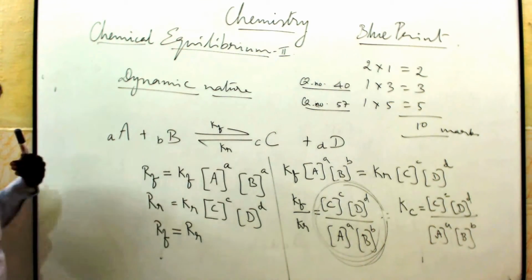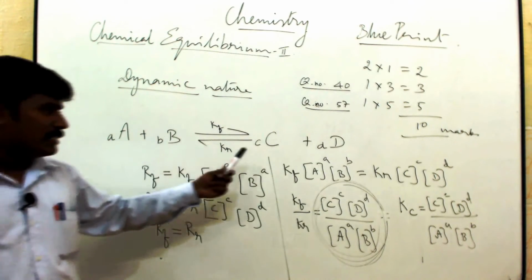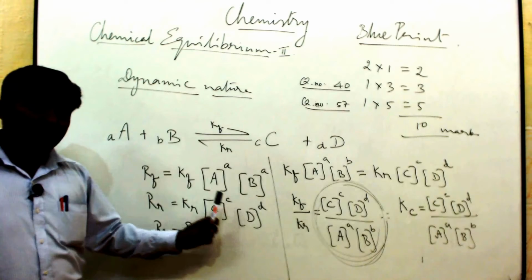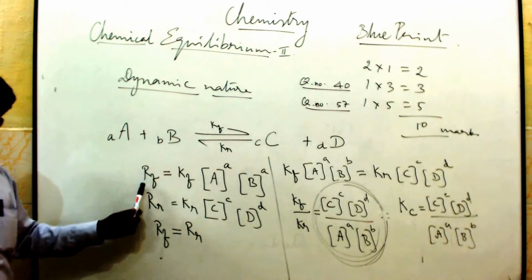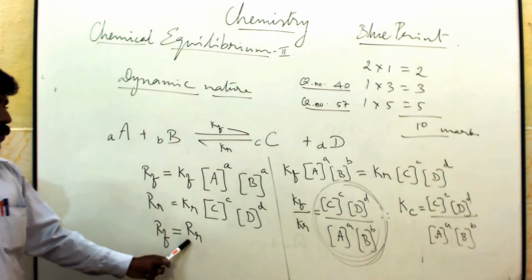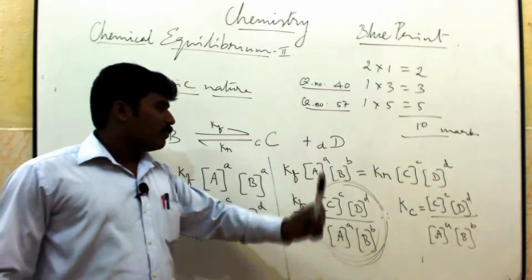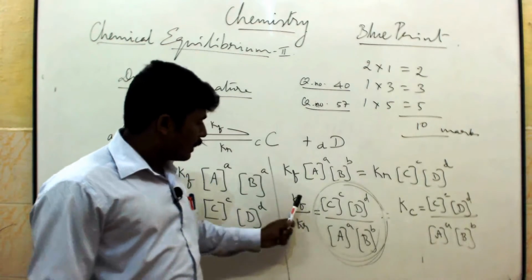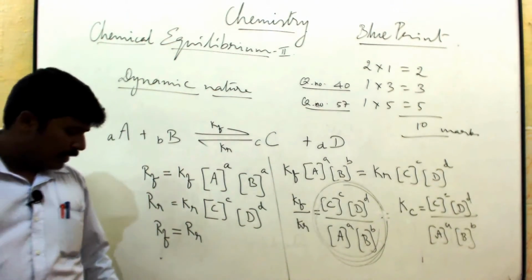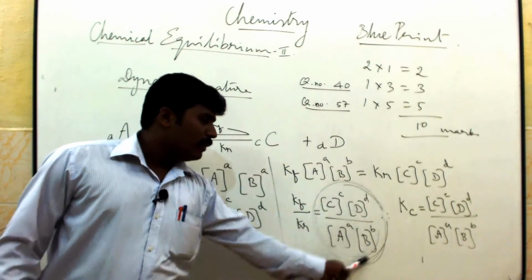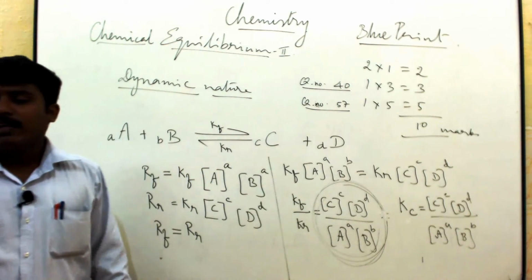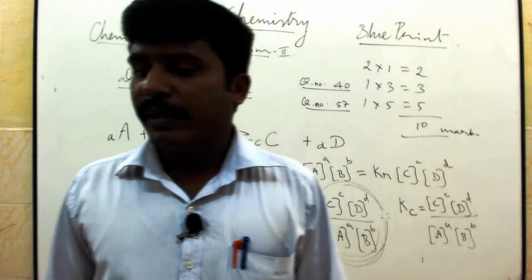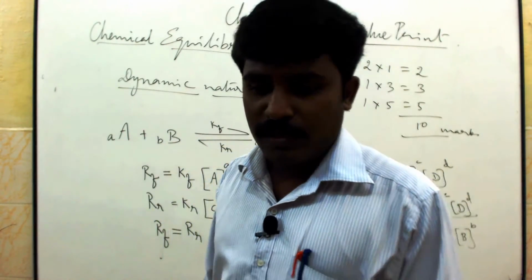Here the rate of the reverse reaction depends upon the concentration of the products, like C and D. At equilibrium the rate of the forward reaction and the rate of the reverse reaction are both equal. So the rate constant for the forward reaction of the reactants is equal to that of the products. So Kf by Kr is equal to [C][D] by [A][B]. These are concentration terms, which you can represent with the letter Kc. So Kf by Kr is equal to Kc, that's nothing but the equilibrium constant.